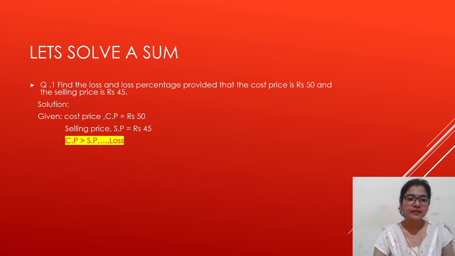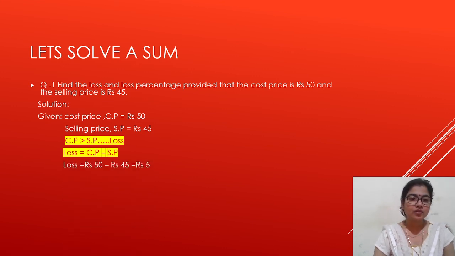Which is greater here? CP is greater than the SP. So here you can see CP is greater than SP. So it is a loss. Then you will apply the formula of loss. Loss equals to CP minus SP. In this you can say CP is greater than SP. So you are subtracting SP from this CP. So loss equals to rupees 50 minus rupees 45, that is rupees 5.